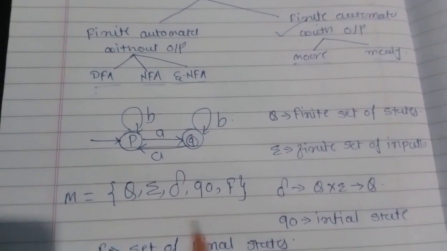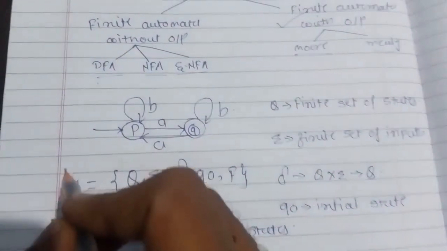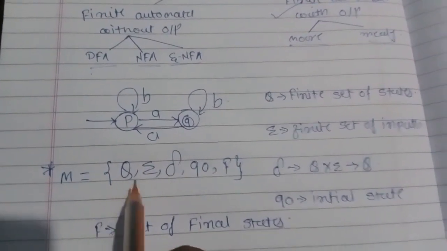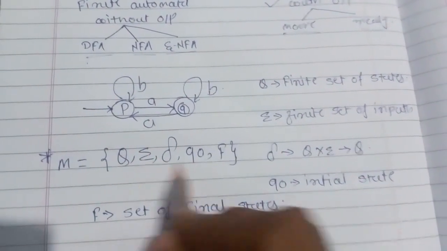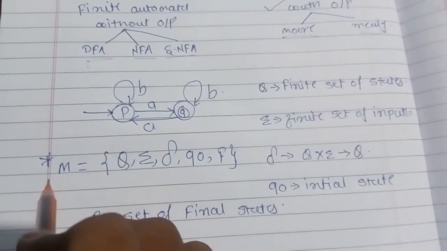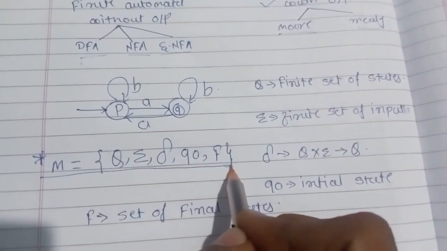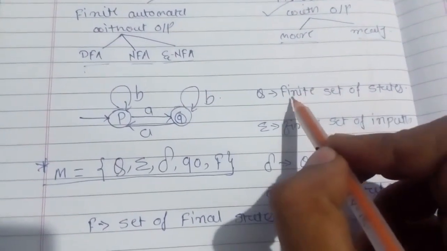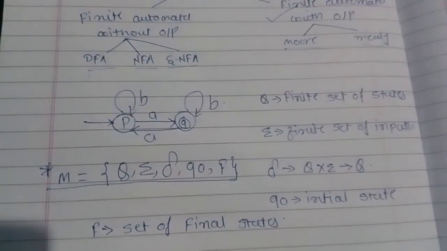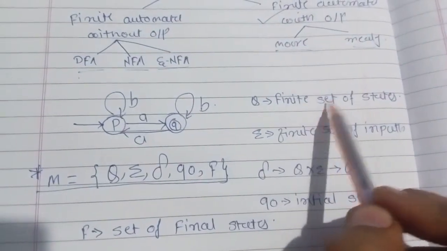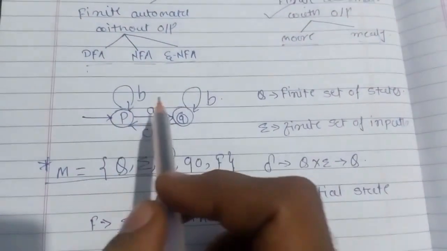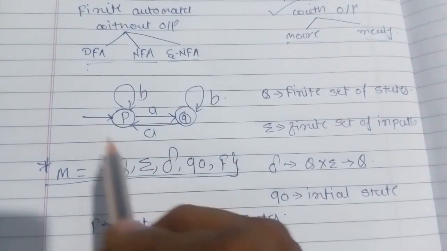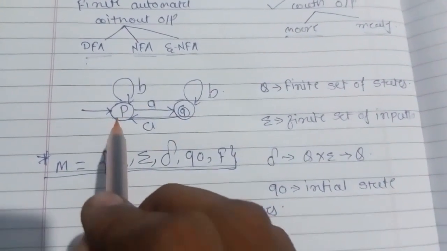So, first thing, very important: finite automata is defined by five tuples. These are the five tuples. This is the definition of finite state machine, finite automata. The first tuple is Q, that is nothing but a finite set of states. Whatever the DFA, NFA, or finite automata given to you, how many states are there in it?